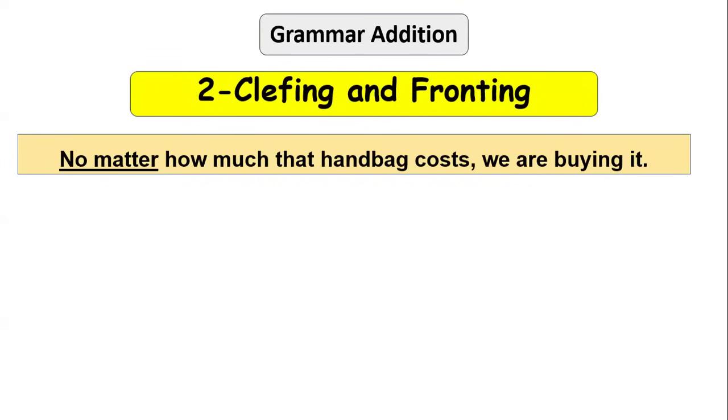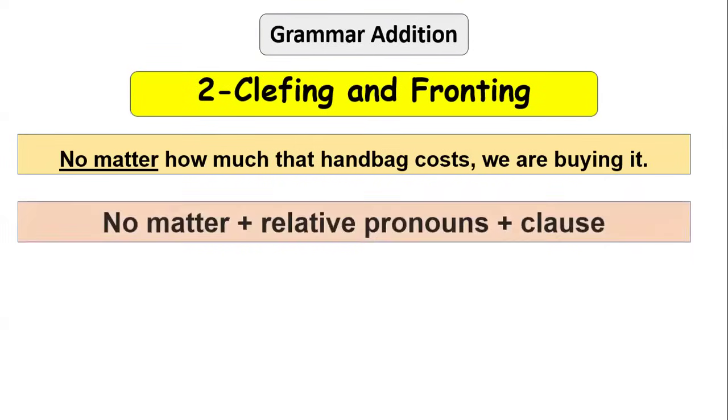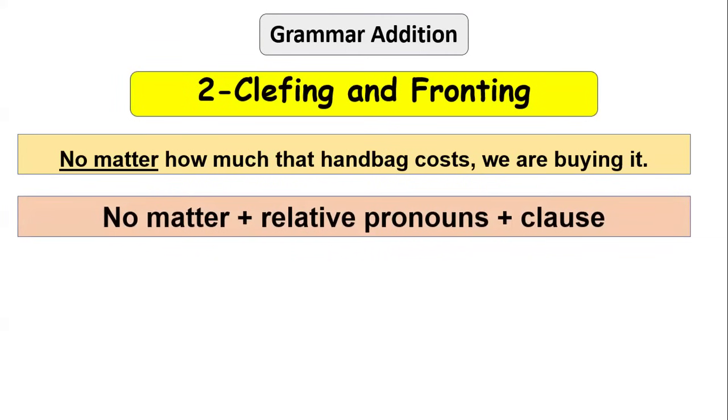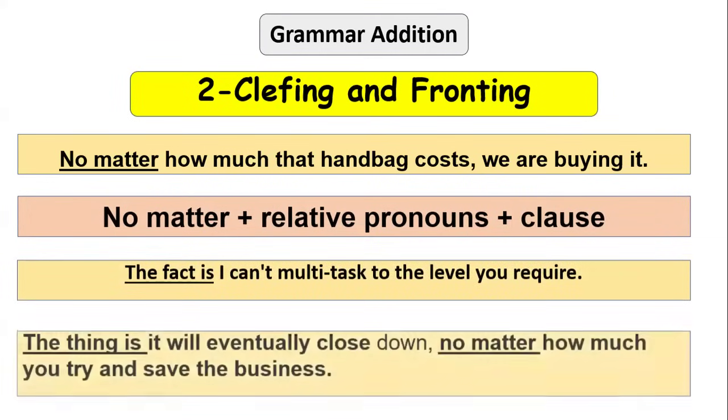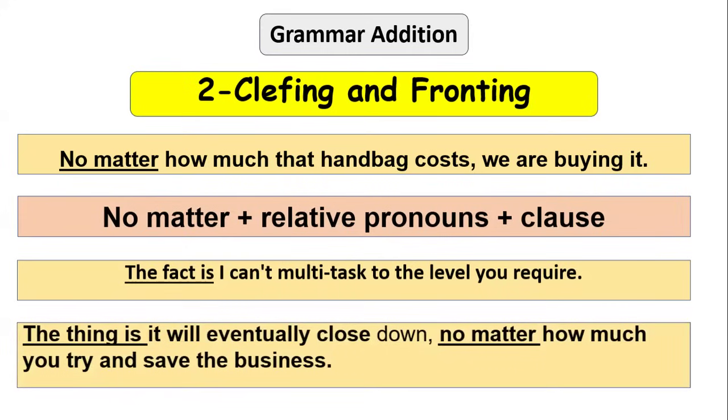We talked about the example using the word no, the expression no matter. So this is an example of clefting and fronting. So you can add to the list the fact is, 2 expressions. I can use the fact is, and then you can say the sentence: The fact is I can't multitask to the level you require. And also the thing is: The thing is it will eventually close down no matter how much you try and save the business. These are the only 2 sentences that I did not mention in my video discussing the grammar points.